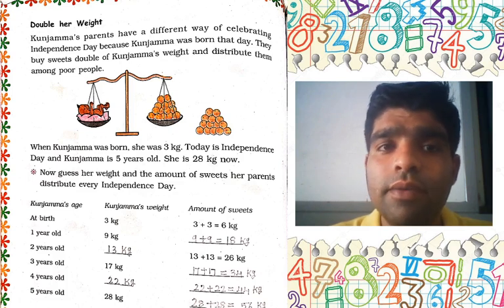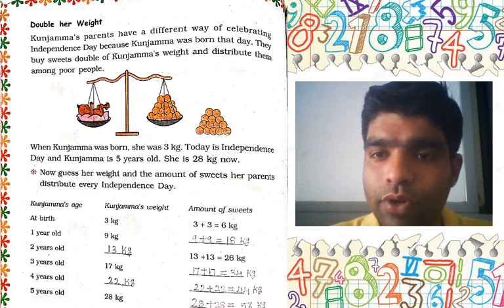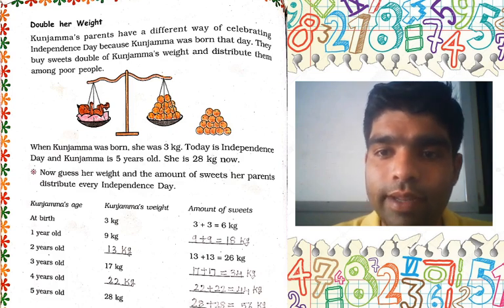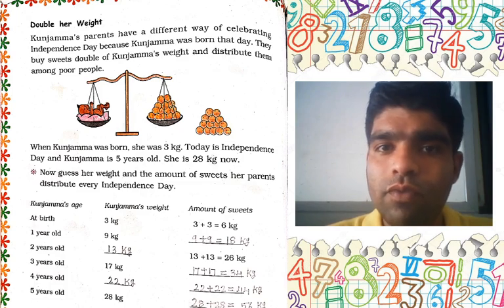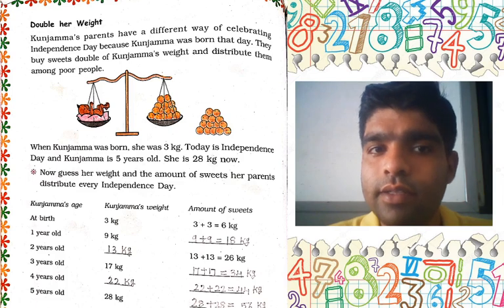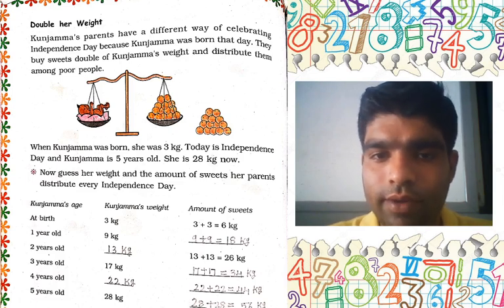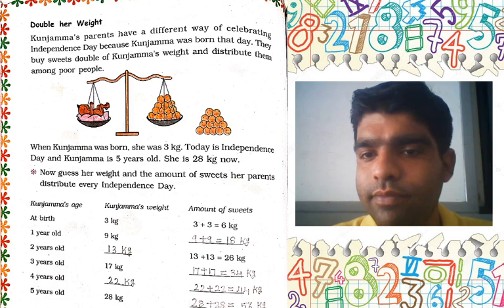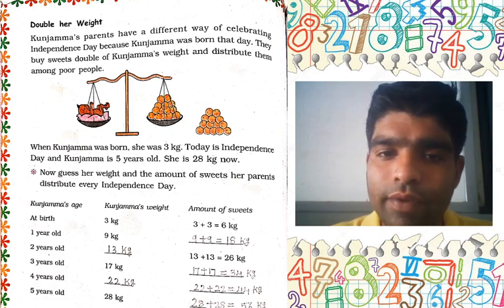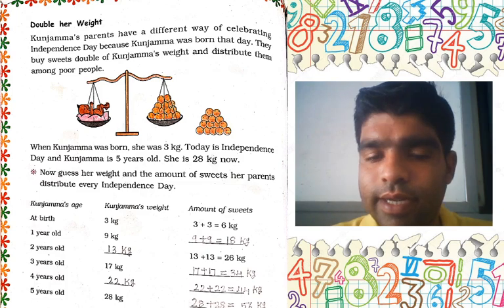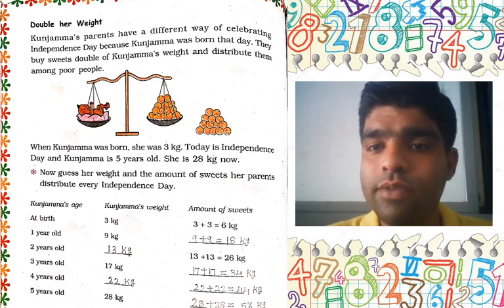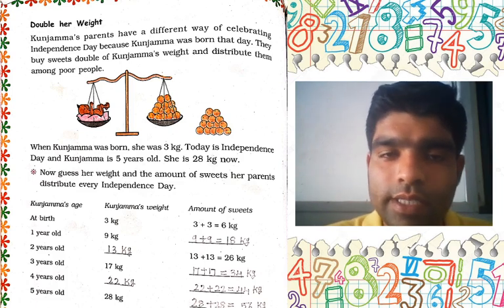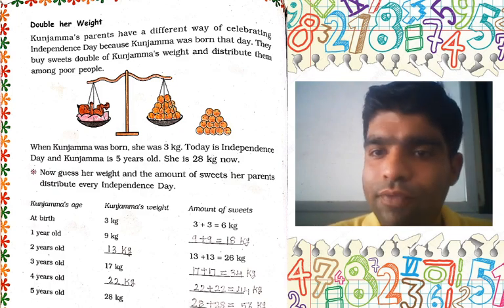Why 6 kg? Because I already discussed, Kunjamma's parents have a different way of celebrating Independence Day, because Kunjamma was born that day. That is why the sweets are double of Kunjamma's weight. At birth Kunjamma's weight is 3 kg, so definitely the amount of sweets is 6 kg. That is 3 plus 3 is equal to 6 kg. So your answer is 6 kg. Now start from the next one.